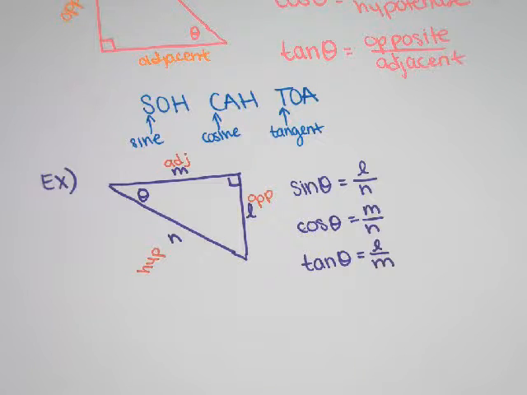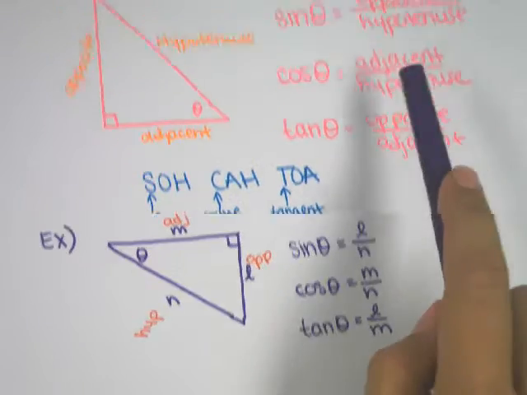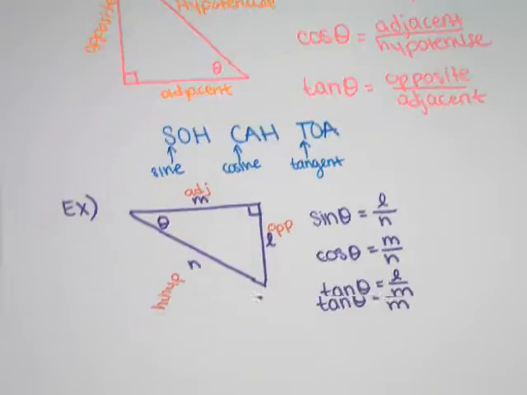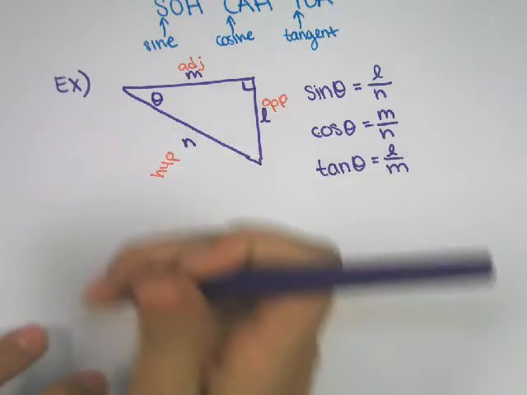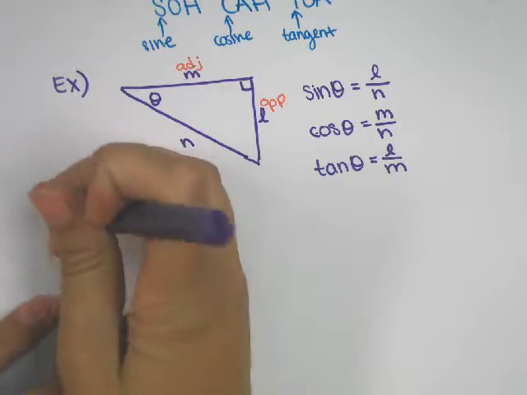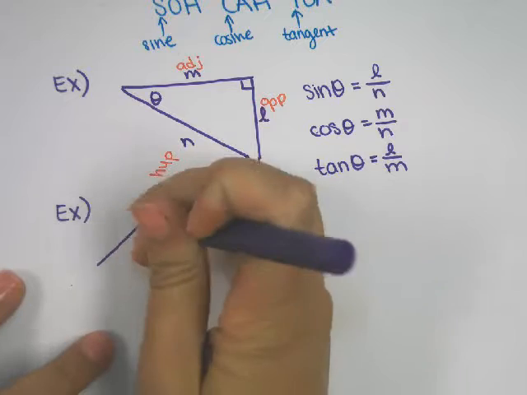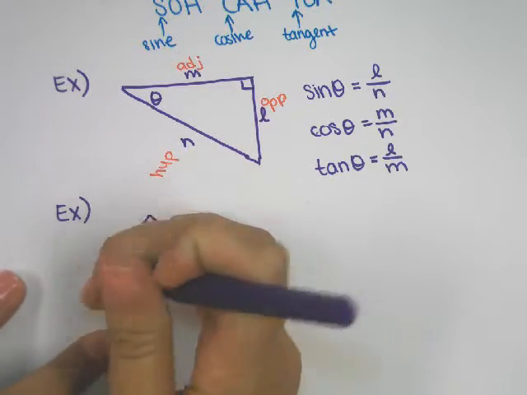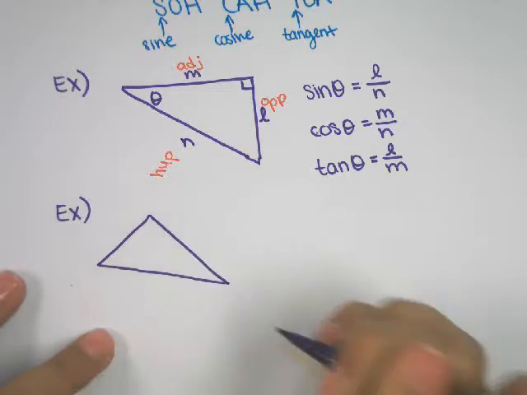So that's how you label your triangle. You always start with your hypotenuse, then you label your opposite and your adjacent side, and then your ratios each involve two of those sides being divided. So why do we care? Why does this matter? We can use this concept to solve for missing information in right triangles.